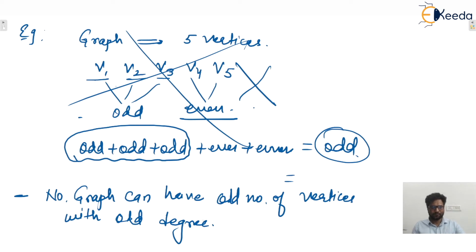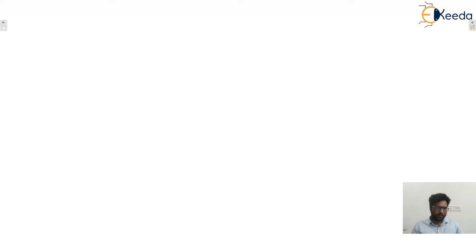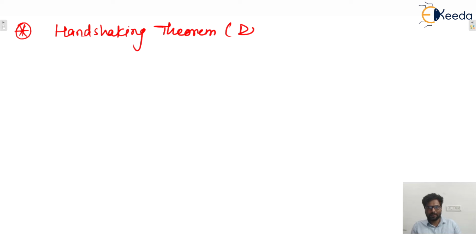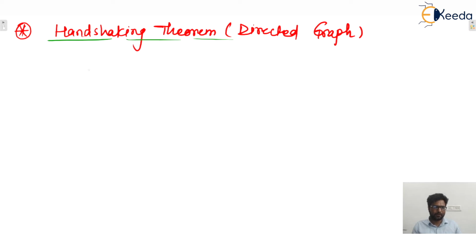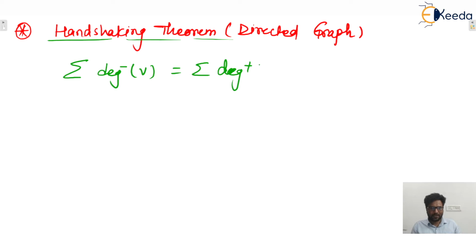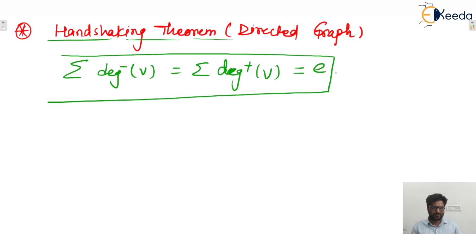Write down the next one. That is the handshaking theorem for directed graph. Handshaking theorem for directed graph. So we can say that the minus sign represents in degree, and the plus sign represents out degree, and the sum is equal to the number of edges, that is in degree, and that is out degree.